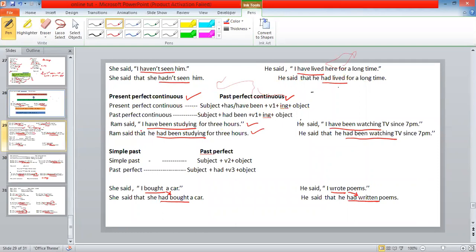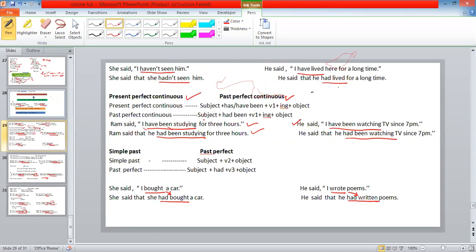Again, in Ram said that, I changes to he, since Ram is he. Have been studying changes into had been studying for 3 hours. So this way, present perfect continuous changes into past perfect continuous. Now let's see another example to understand better. He said, "I have been watching TV since 7 p.m." He said that he had been watching TV since 7 p.m.